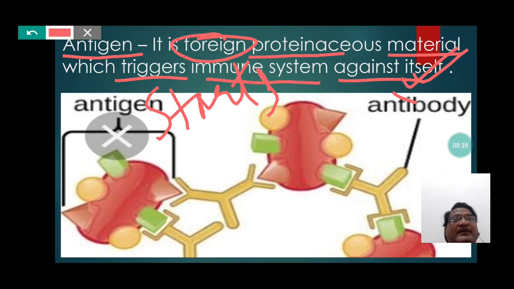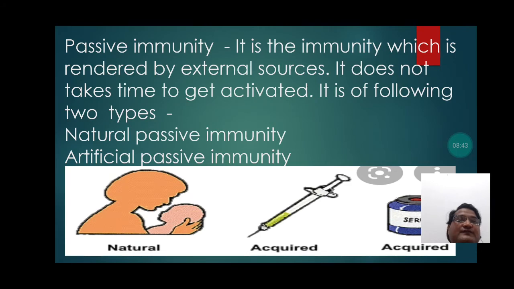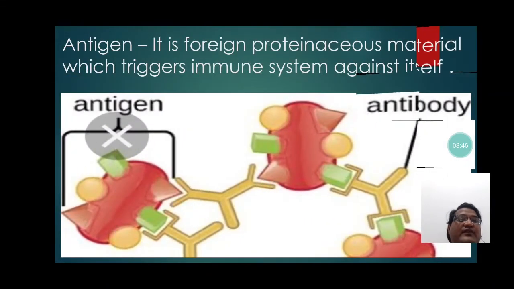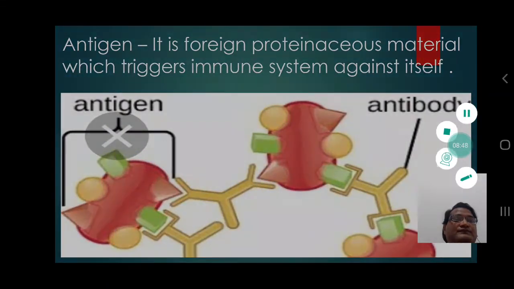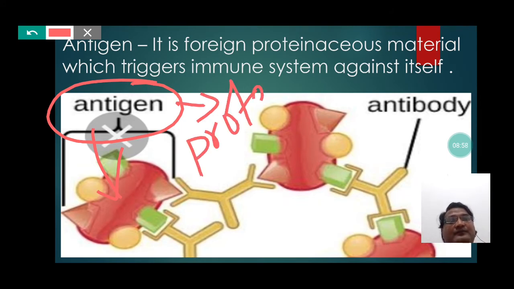So students, we can understand the concept of antigen if we concentrate on this picture, where we can easily notice the antigen which is the foreign proteinaceous material, that is, antigen is made up of protein, that is why it is called proteinaceous, and foreign because it is present outside the body.